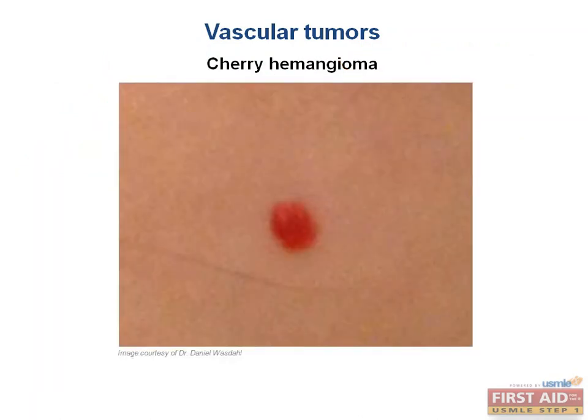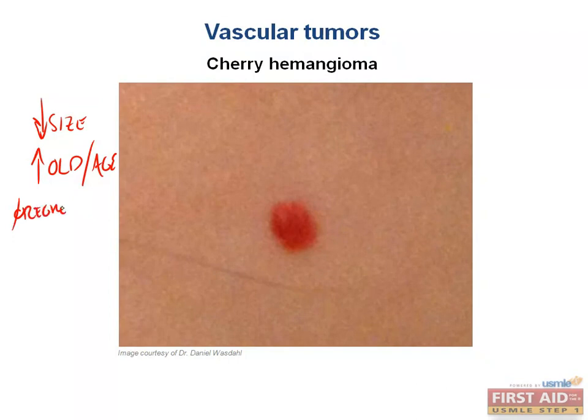So what about a cherry hemangioma? Just going through the fruit aisle at Publix, or whichever store you shop at for your groceries. Now, this is just like a strawberry hemangioma, except that they are usually much smaller, so decreased in size, and they appear in people that are much older, so increased in age, usually in the elderly, and they do not regress.